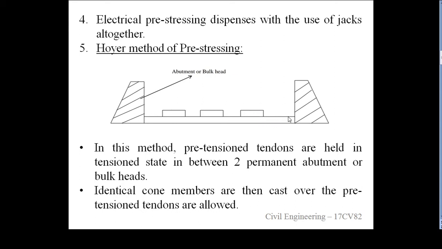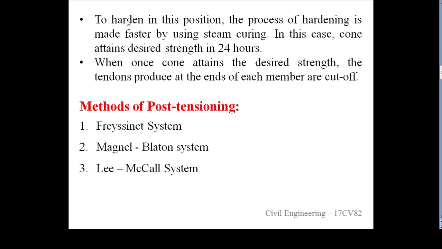These are the wires we are employing in that particular concrete member. To harden in this position, the process of hardening is made faster by using steam curing.